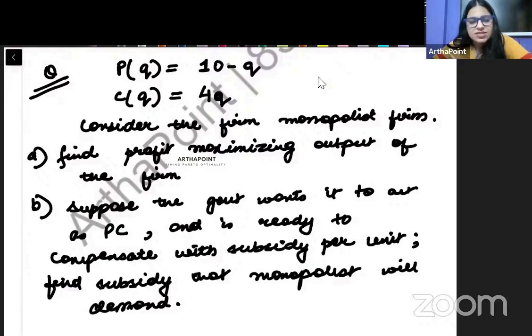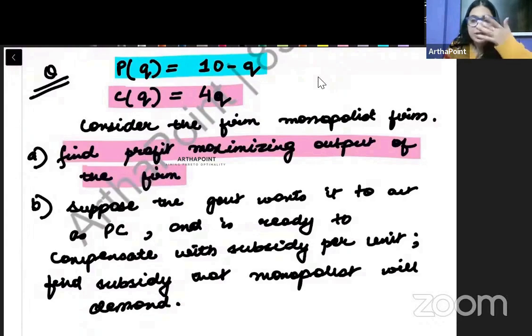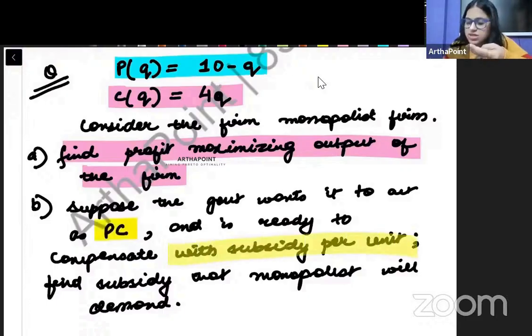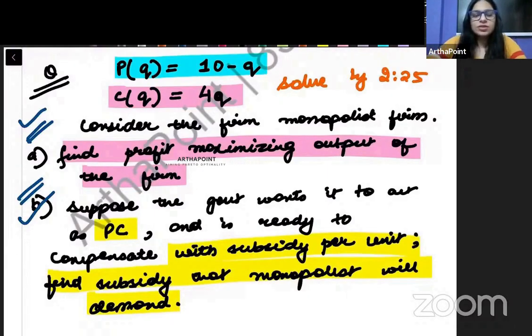If you get a negative answer, it may be the case because I've just framed the question now. So this is the price function given to you and this is the cost function given to you. And there are two parts to it. पहले में तो आपको generally profit maximizing output निकालना है firm का. It is acting as monopolist. दूसरे में we are saying that if the government wants it to act as perfect competition and government बोल रही है कि ठीक है मैं आपको subsidy per unit दे दूंगी. So you need to go ahead and you need to find this subsidy that the monopolist will demand. Just go ahead and try this question. Try to solve this question together.